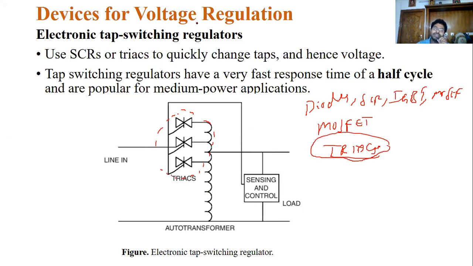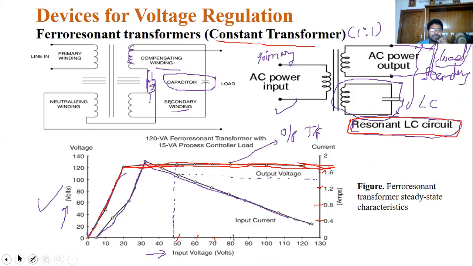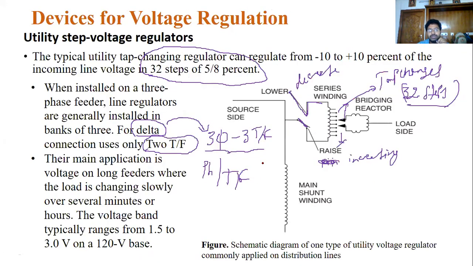What is the advantage of these electronic tap changing switches? It operates very quickly when compared to the manually operated transformers, the utility step voltage regulators, which are very slow because you operate them manually, so it takes some time to regulate the voltages.